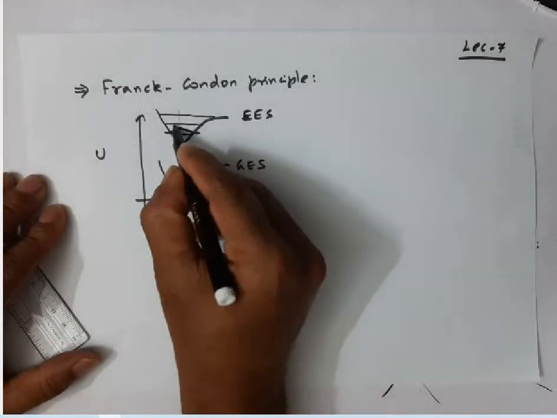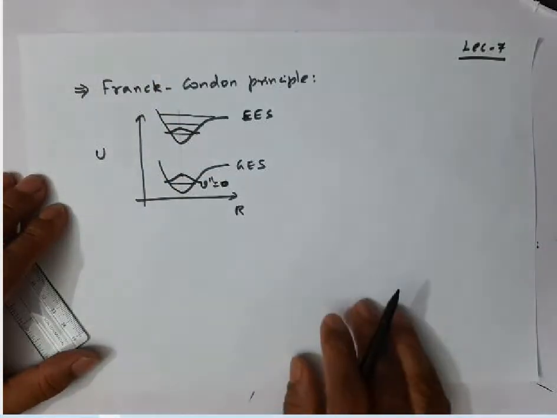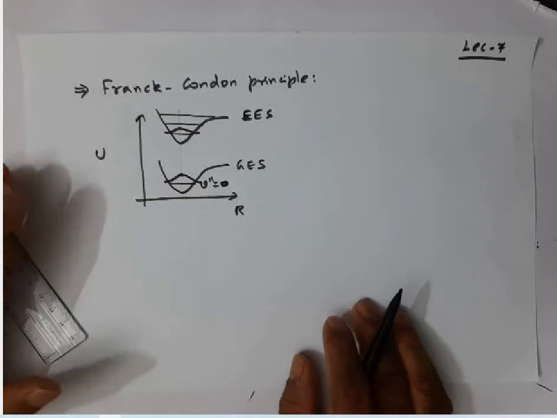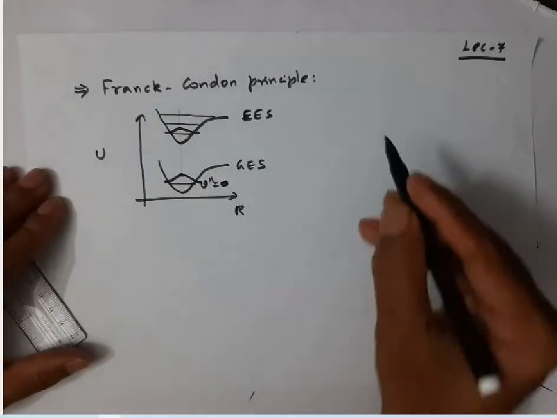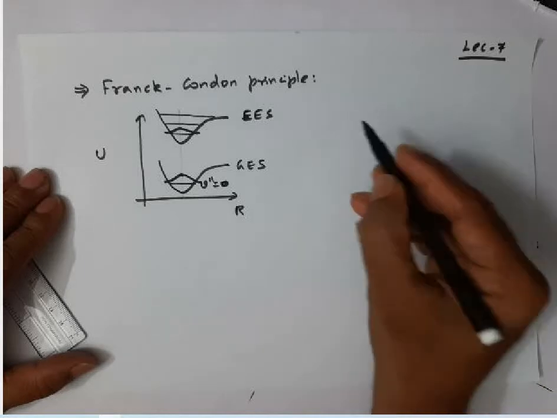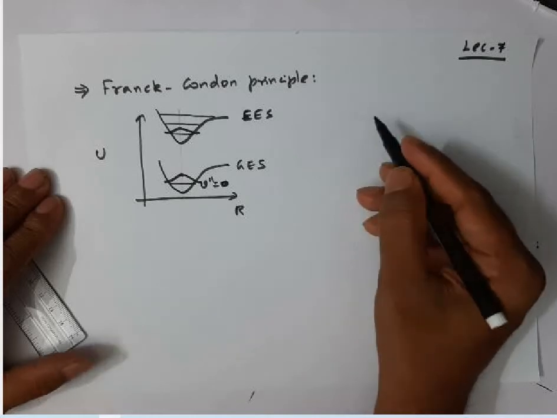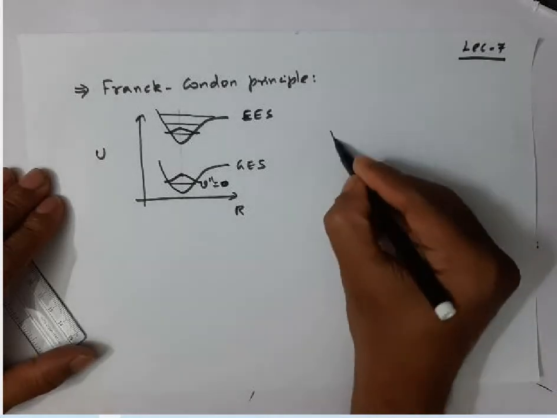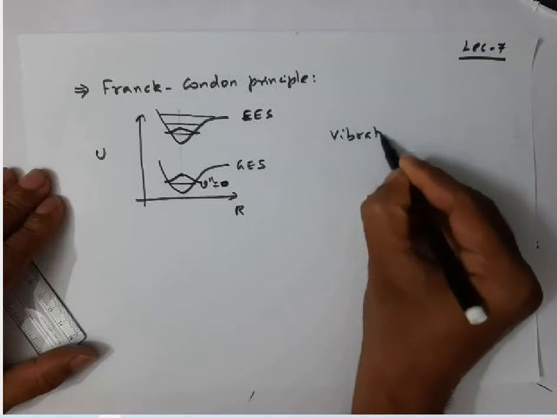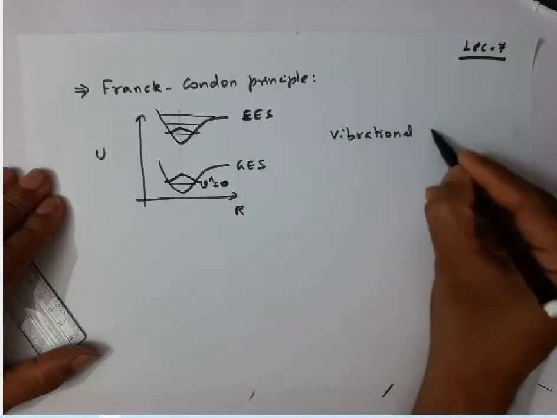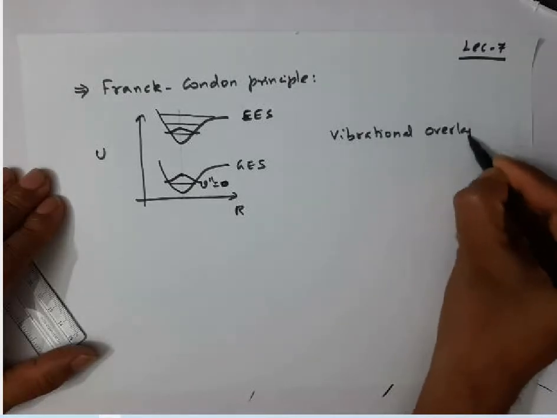And similarly in the first excited state, second excited state, we have different functions. Now what is the meaning of the Franck-Condon factor, or the vibrational overlap integral? What is the meaning of the vibrational overlap integral?